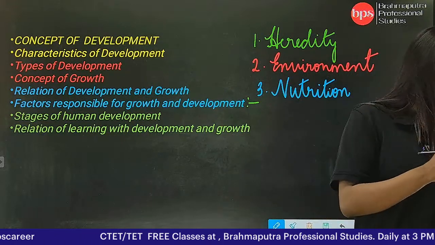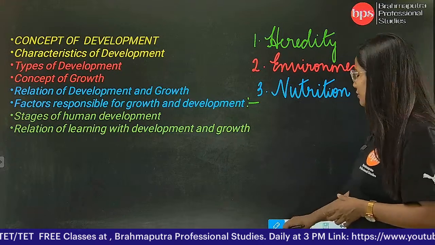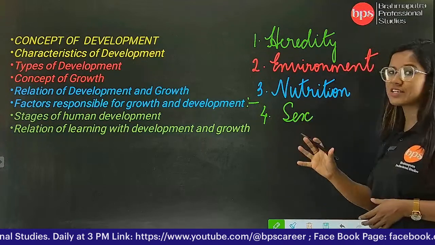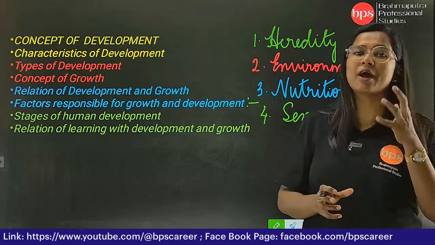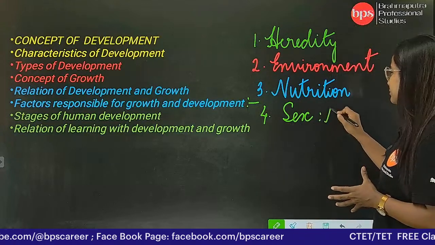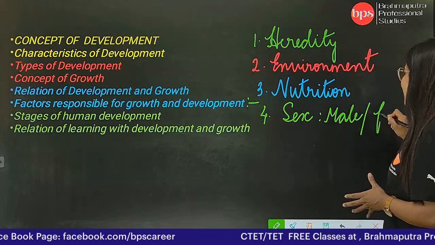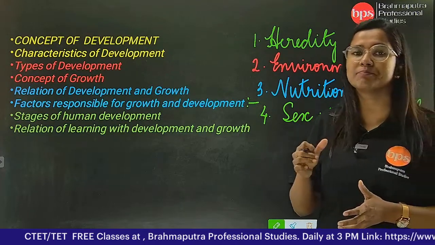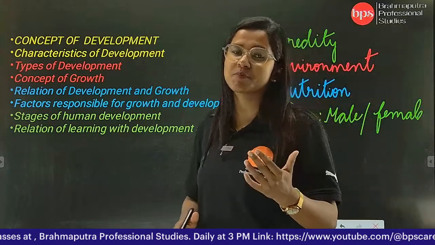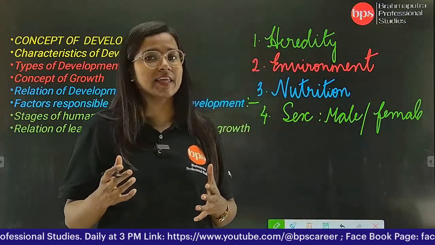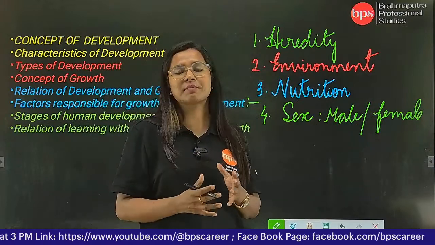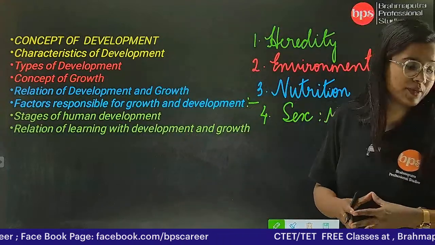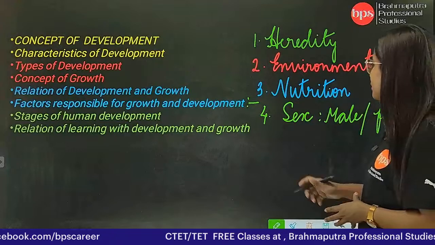Apart from that, we need to know about the fourth factor, and the fourth factor is sex. यहां से हम लोगों को क्या पता चलता है? सेक्स यहां समझाते हैं कि we are male and female. ओके, मेल फीमेल के ऊपर, on the basis of being a girl or a boy, it is very important that development takes place in a different way. तो एक लड़की के लिए ग्रोथ एंड डेवलपमेंट अलग होगा and at the same time for a boy it will be different. ओके, आप लोगों को समझ में आ रहा है अभी? Then we have the fifth one, that is early stimulation.